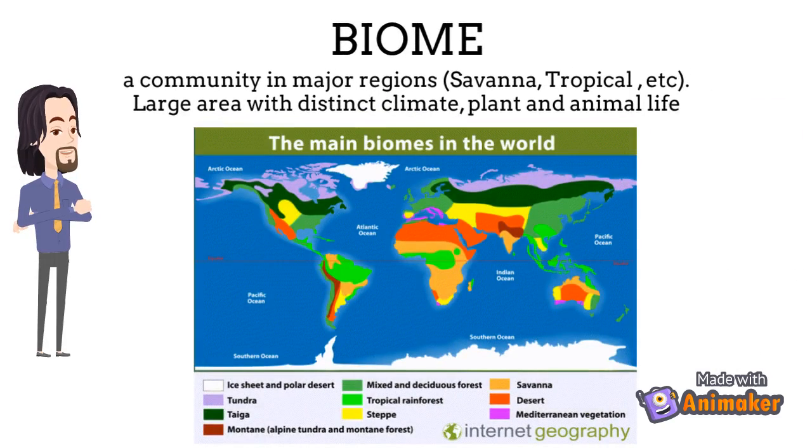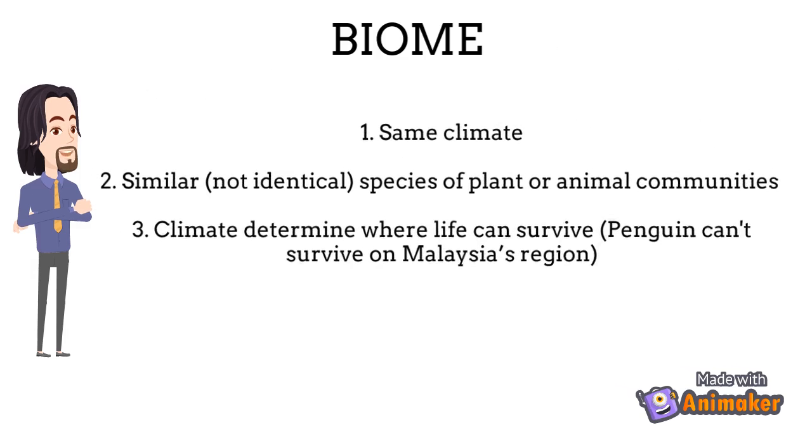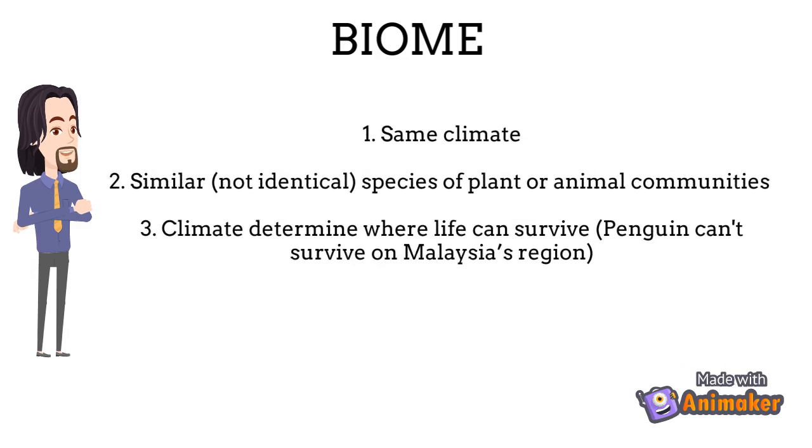A biome is a large geographic area on the earth that has two things in common. First, they have the same climate. Second, they have similar, but not necessarily identical, types of plant or animal communities. Biomes can be in different locations, even on different continents, but still belong to the same biome. Climate also determines where life can survive. For example, penguins can't survive in Malaysia's region.